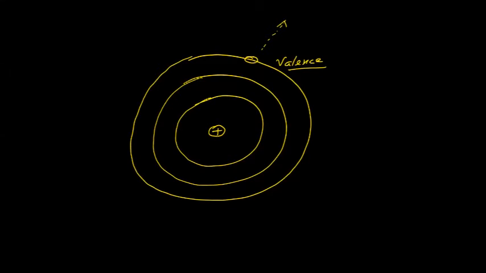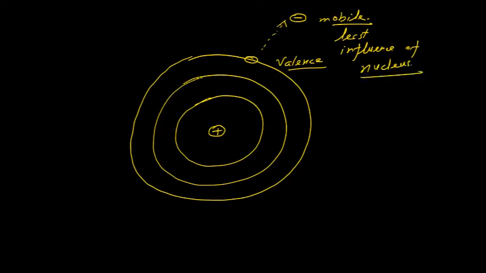And you know that electricity is due to movement of these electrons. And here, if they move to a higher state level, they become mobile. Why do they become mobile? Because there is least influence of the nucleus. Are you able to understand this point? Then they can conduct electricity.